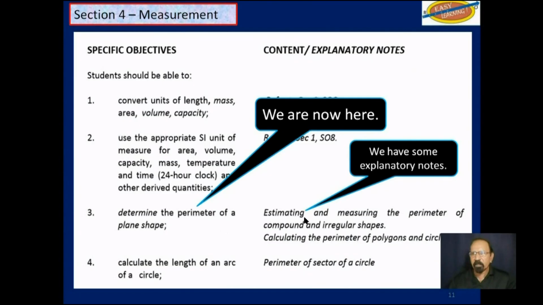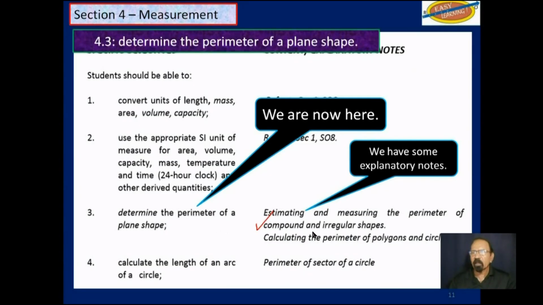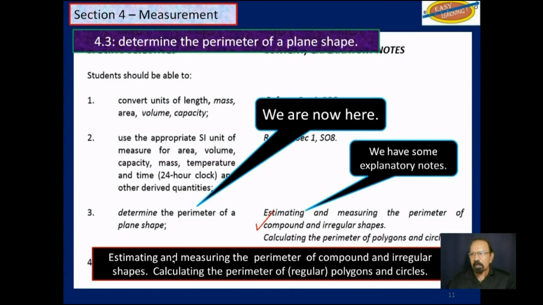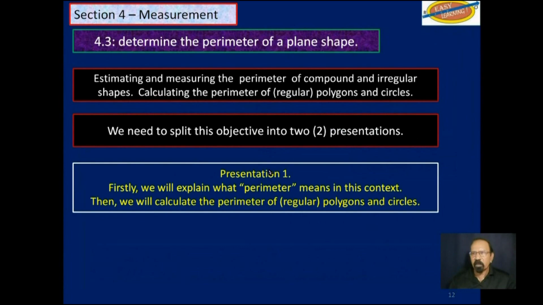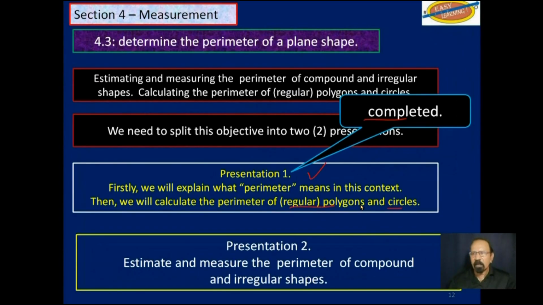We do have some explanatory notes here: estimating and measuring the perimeter of compound and irregular shapes, and also calculating the perimeter of regular polygons and circles, which was what we did in the previous video. And now presentation 2, estimate and measure the perimeter of compound and irregular shapes.